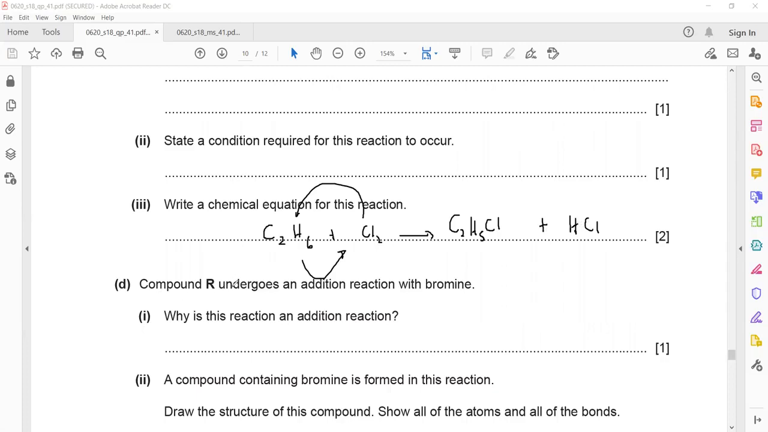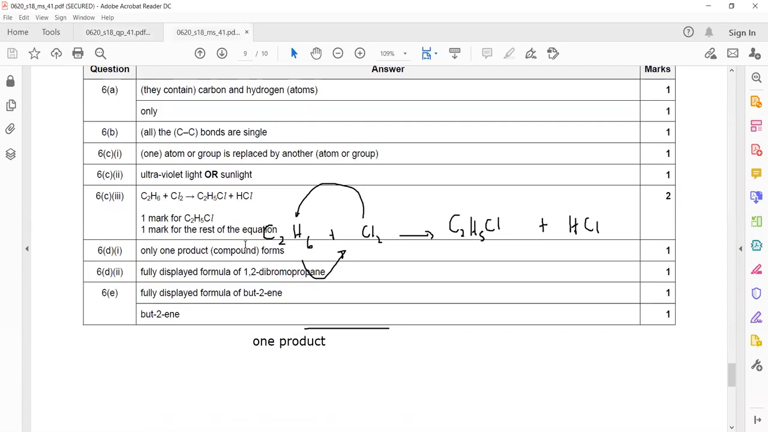Then compound R undergoes an addition reaction with bromine. Alkenes undergo addition reaction. Why is this reaction addition? What is the meaning? I just discussed addition polymerization. Whenever a reaction gives only one product, that kind of reaction is known as an addition reaction. As you can see in the marking scheme as well, only one product is there. That's why we call that an addition reaction.